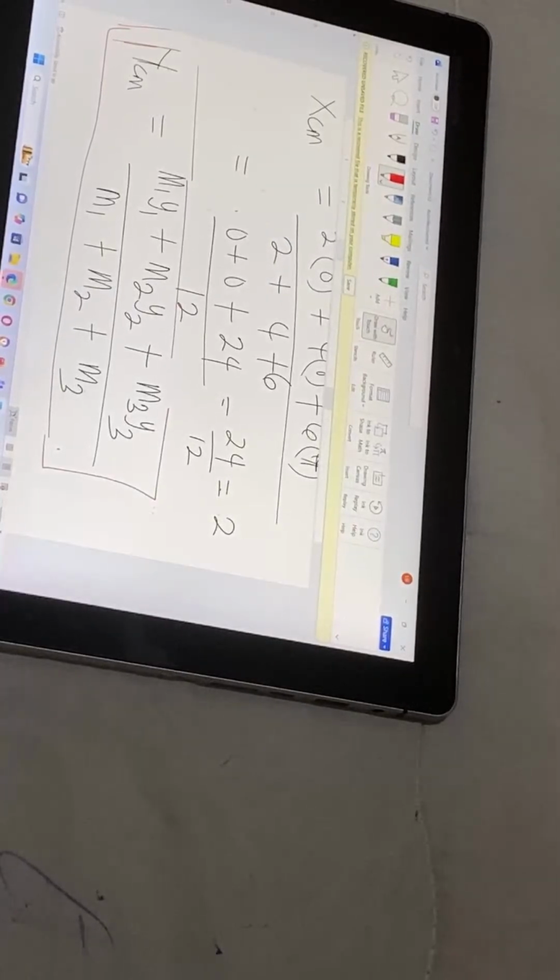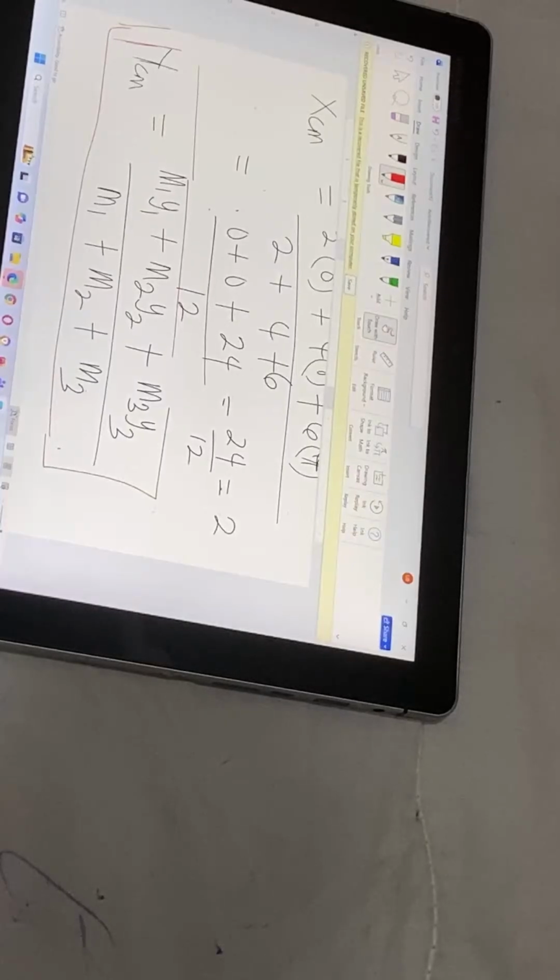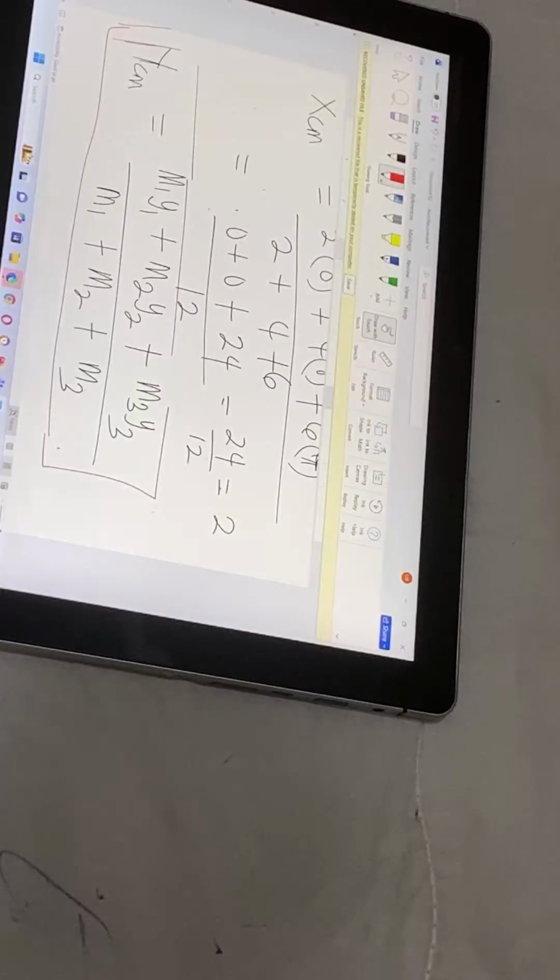Yes, what's the answer? What is your answer? Solve it and let me know the answer.